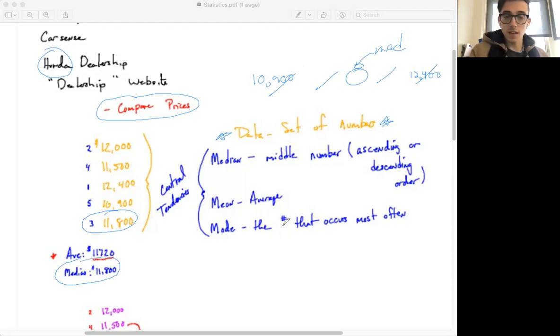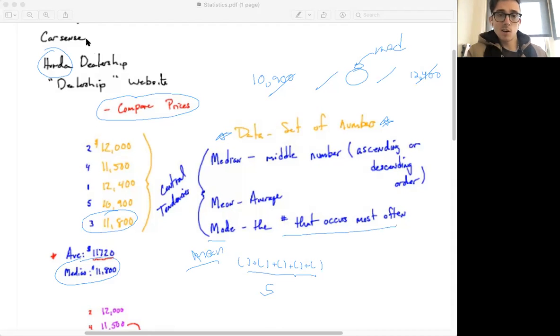The average, you've been taking this for years: add everything up and divide it by the number of terms. So you'd be taking the sum of the one car, the other car, adding all that up, dividing by 5. But why would we divide by 5? What do you think about that? Why would we want to divide by 5 if we're taking the mean or the average in this case? Mode is the most frequent number, the number that occurs the most often. That makes sense. Hopefully you're okay with these terms because we're going to add a few more things in before we move forward.